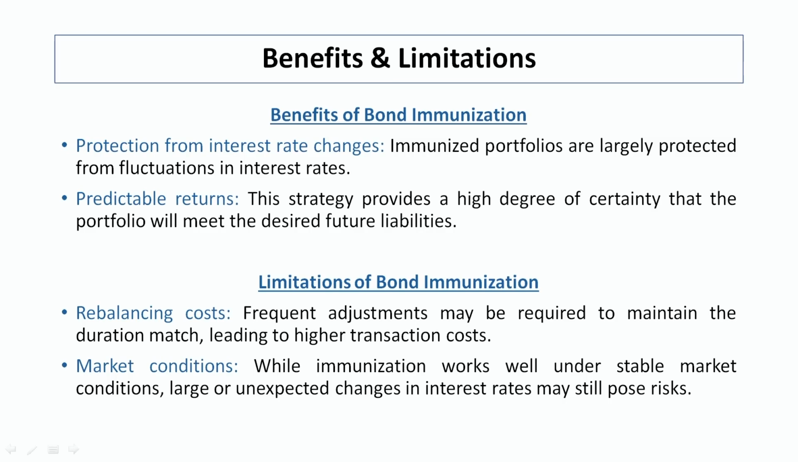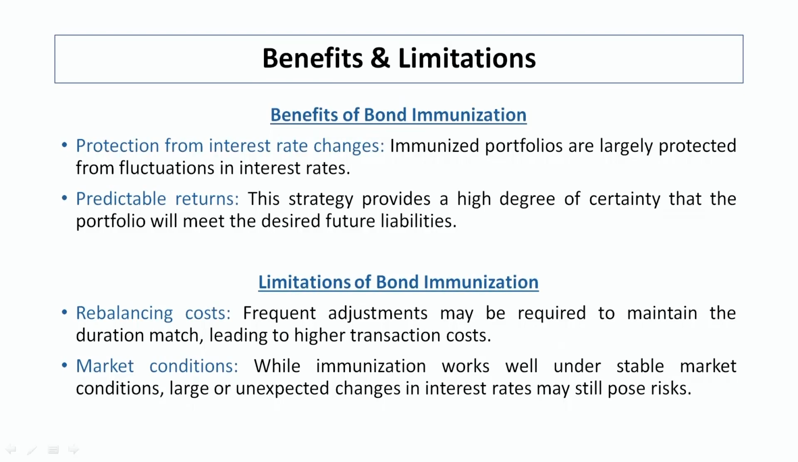So, the first benefit of immunization is protection against interest rate changes. Immunized portfolios are largely protected from fluctuation in interest rates. So, the basic concept of immunization is that we should be protected against interest rate fluctuation, and with the help of immunization we can mitigate this situation. So, if you want to have a proper bond investment, and along with the bond investment you have certain liabilities that need to be paid in future, in that situation you have to accept this immunization strategy and adopt it properly.